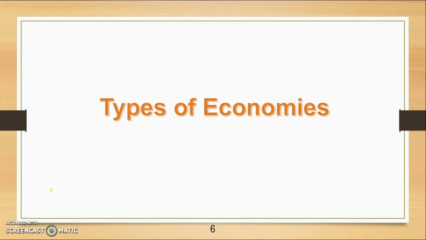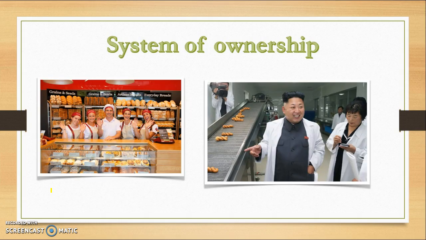Okay, in this video we're going to be looking at the different types of economies and what features Australia has of each of these different types of economies. So basically what we're looking at is the different systems of ownership. Is it mainly privately owned businesses, or is it mainly state or government owned businesses like countries like North Korea?